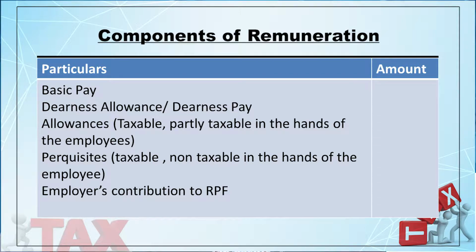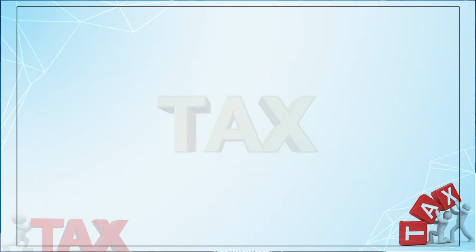The company, that is here the employer, usually gives the emoluments or the salary or the remuneration to its employees in various ways. It always depends on the experience, the qualification, the position of the employee. So, you have to check what are the different components that a company is providing to its employees.